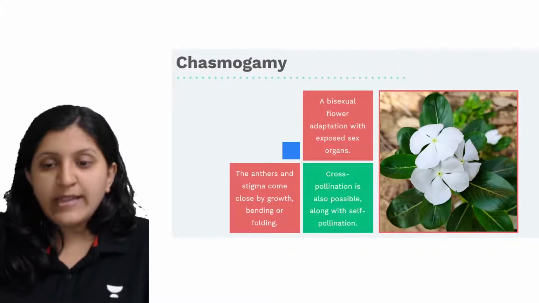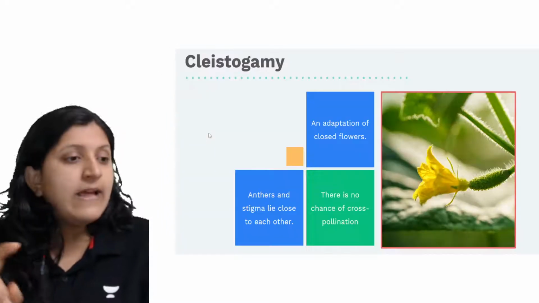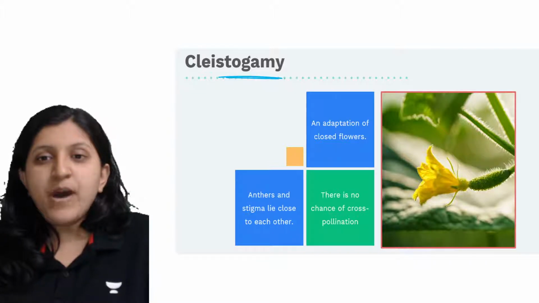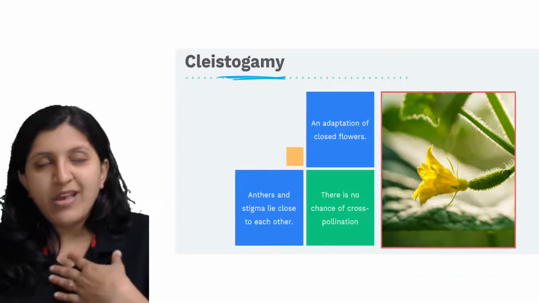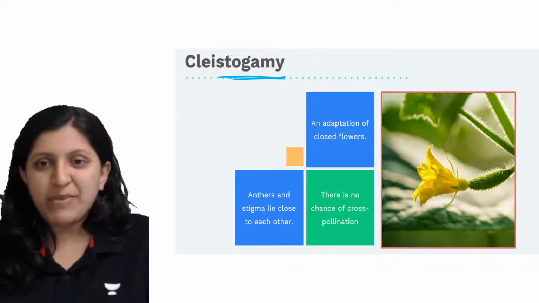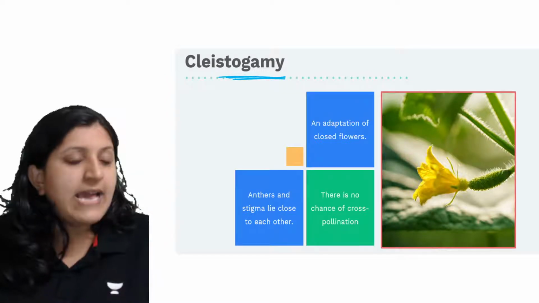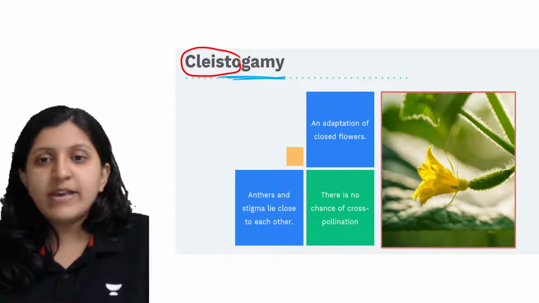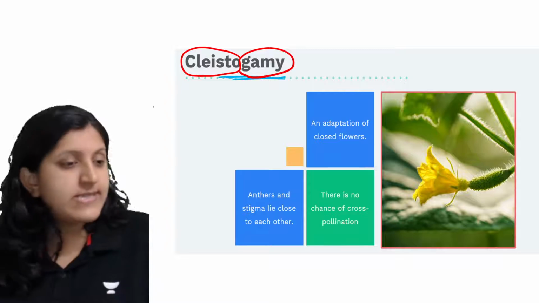So let's have a look at the chasmogamy. Clistogamy we'll have a look at first, then after that I'll explain the chasmogamy. Okay. So now this part is the chasmogamy. Sorry, clistogamy. Really sorry. So this is clistogamy. What is the meaning of clisto now? Anybody has any idea what exactly is clisto? Just now I said. And what exactly is gammy? Yes.